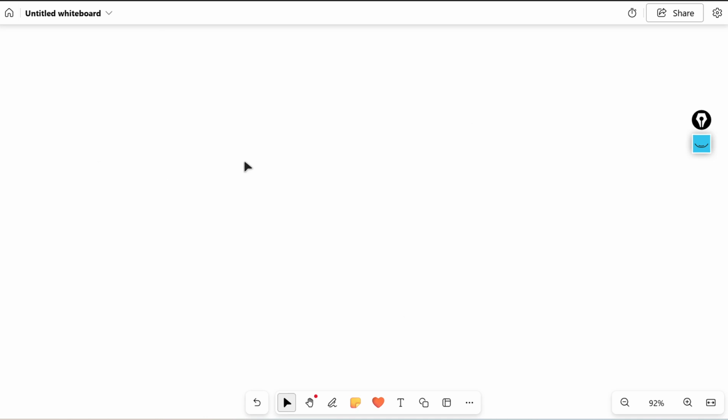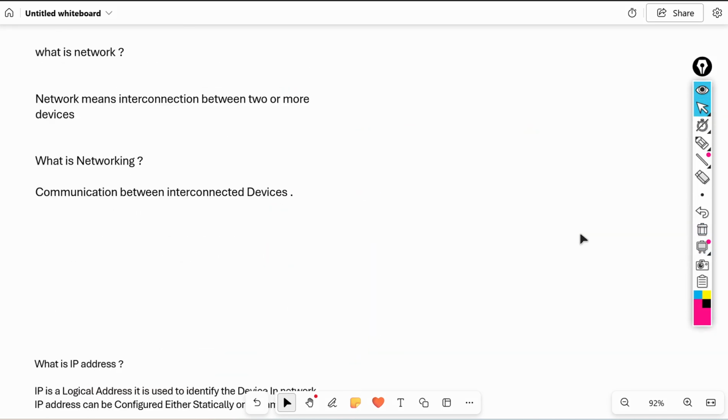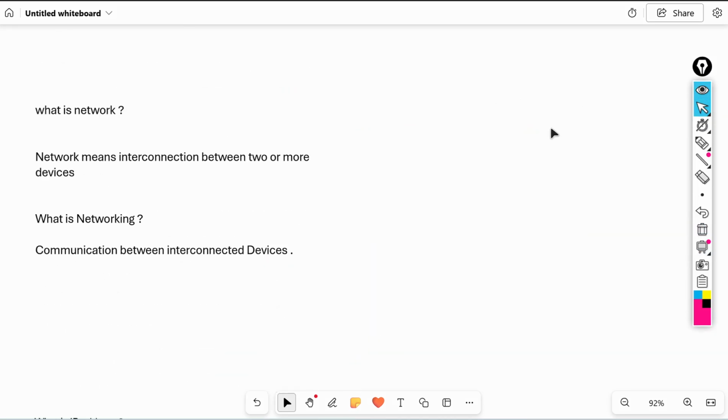First, let us understand what is network. Network means interconnection between two devices or more than two devices.